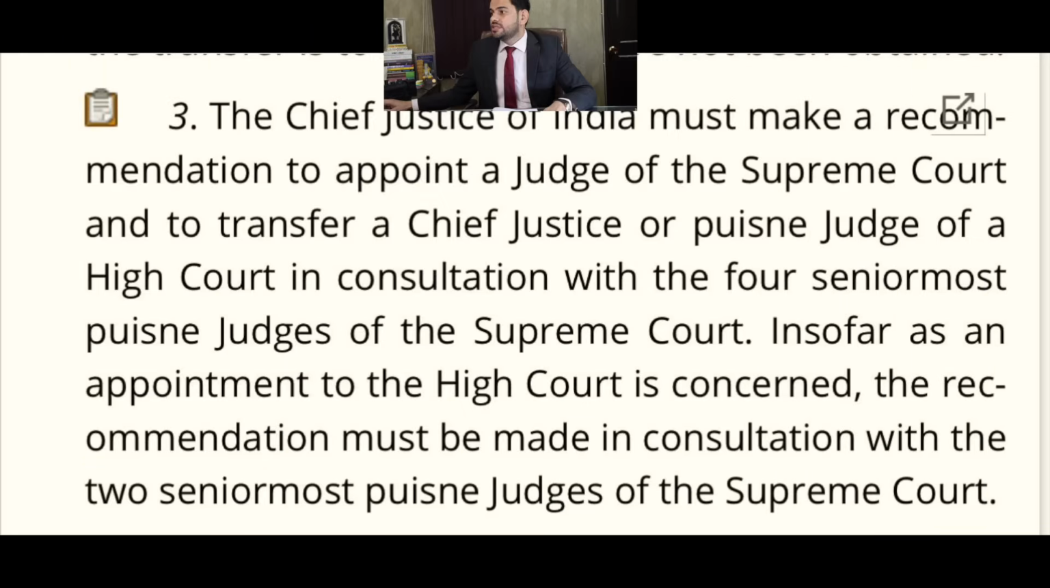The second point which was very important in this case was that whenever any judge is going to be appointed in the High Court or in the Supreme Court, it is the Chief Justice of India who must make a recommendation to appoint a judge and to transfer Chief Justice or the puisne judges of the High Court in consultation with the 4 senior-most judges of the Supreme Court. So whenever there is going to be any appointment in the Supreme Court or High Court, or transfer of Chief Justice or any High Court judges, the recommendation will be given by the Chief Justice of India with the 4 senior-most judges of the Supreme Court.